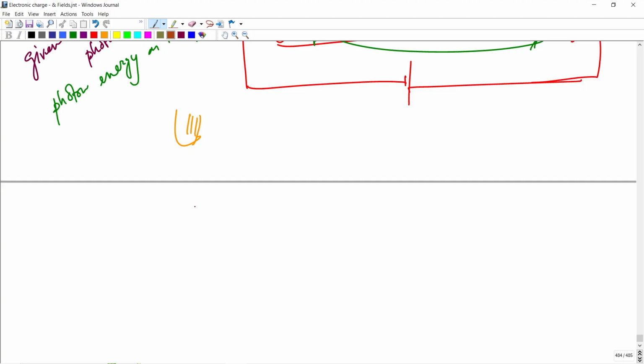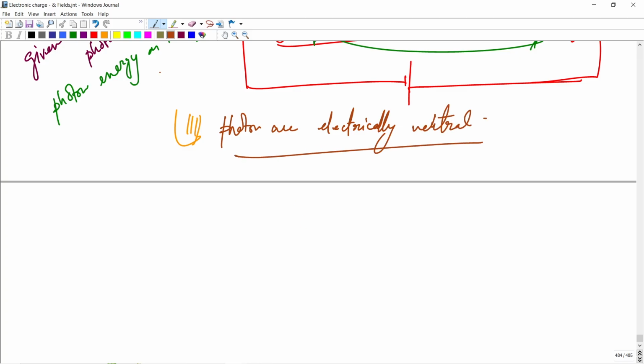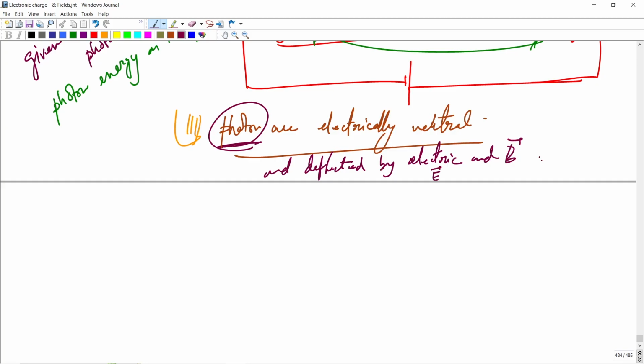Photons are electrically neutral, so don't be confused here. Electrons are electrically negative particles, but photons are electrically neutral, and they are not deflected by electric and magnetic fields, the E and B fields.